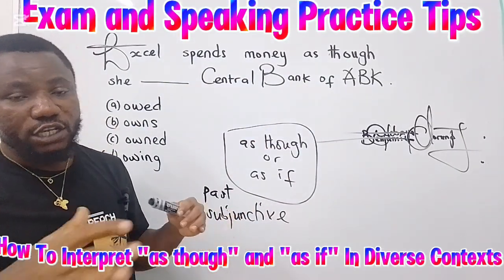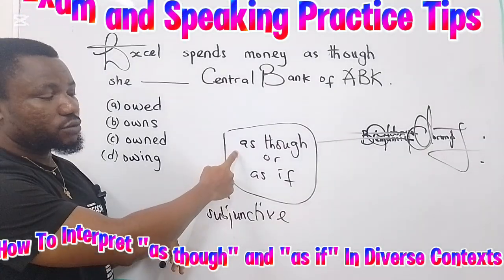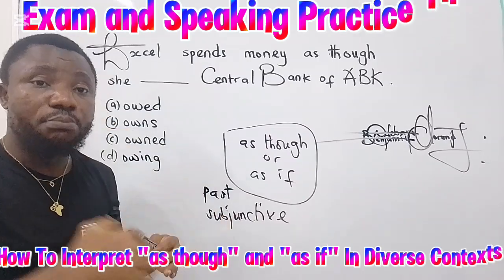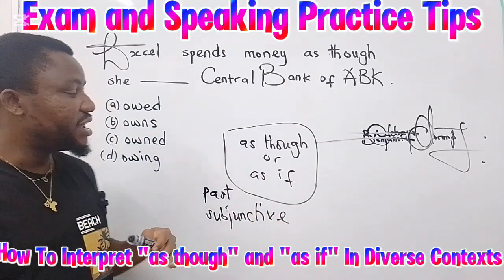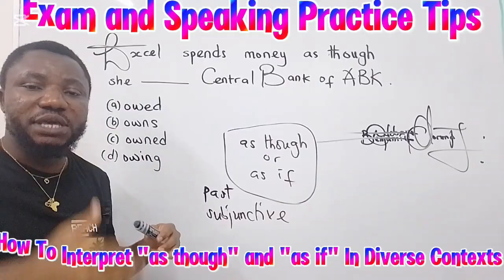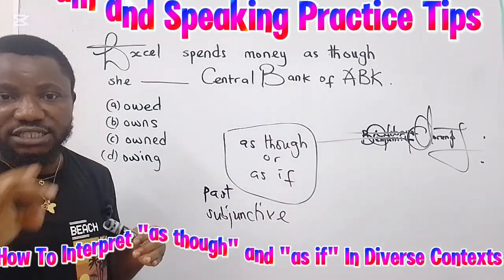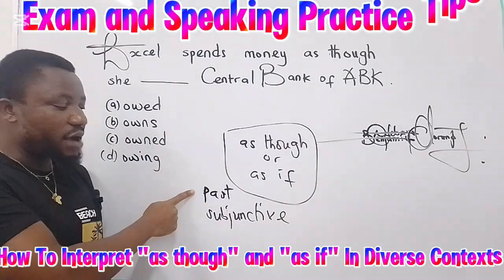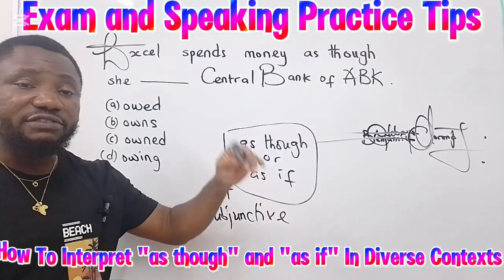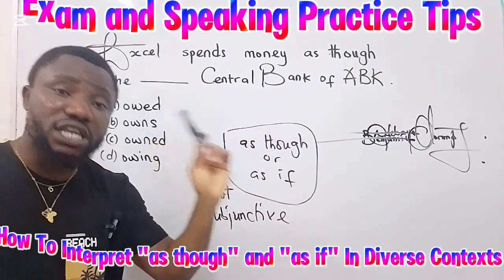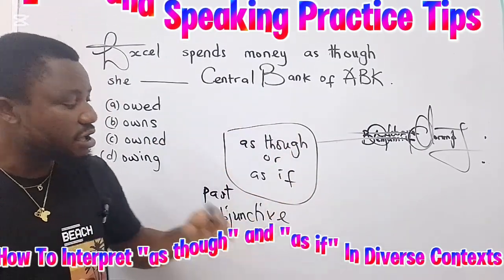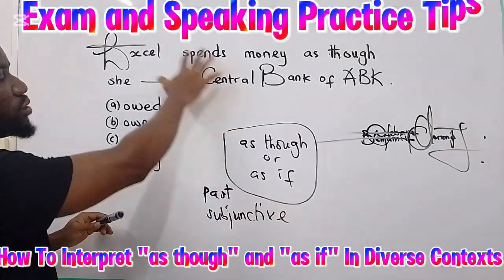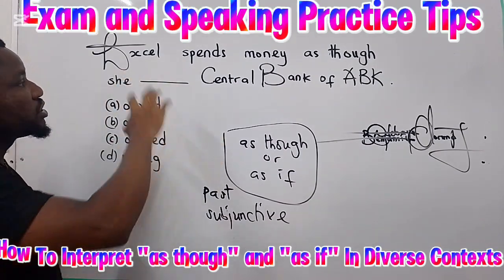Now let's go to the other side of the equation. When you have "as though" or "as if" talking about a situation that is real, a possible situation, then your verb here will always be in the simple present tense. If the situation is unreal or imagined, the verb will always be in the past or in the subjunctive form. But if the situation being talked about is real, is a possible one, has a possibility of happening, then your verb will always be in the simple present form. So, which of the situations do we have here?